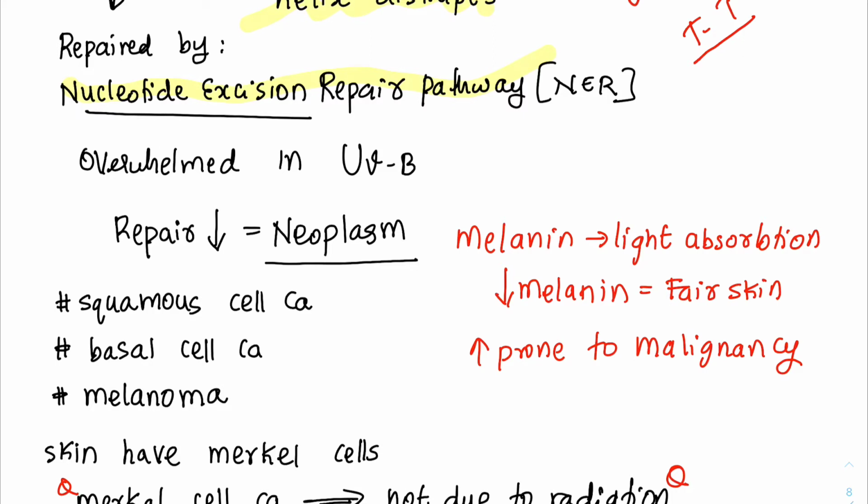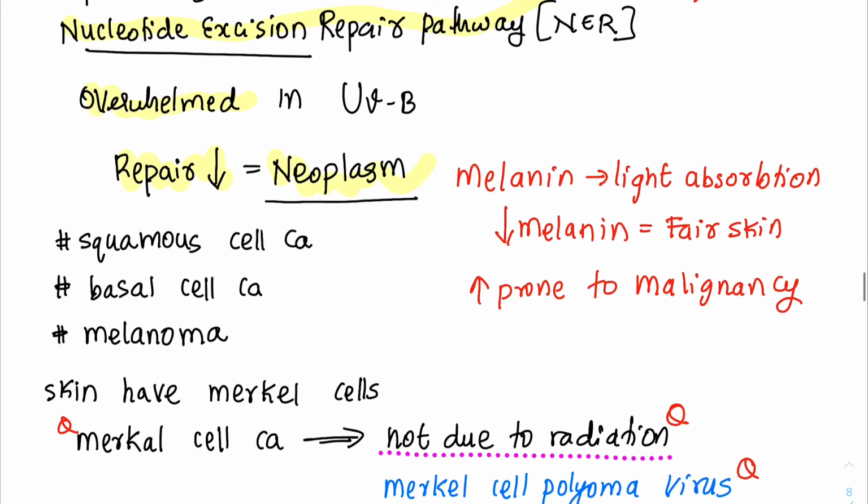In UVB induced cancer, this system is overwhelmed. Because of that, repair is getting hindered and the neoplasm is formed. Alright. Another aspect to keep in mind here is that melanin is a light absorbing pigment. So if melanin is reduced, we usually get a fair skin, and these people are more prone to radiation induced malignancies, like UV ray induced malignancies.